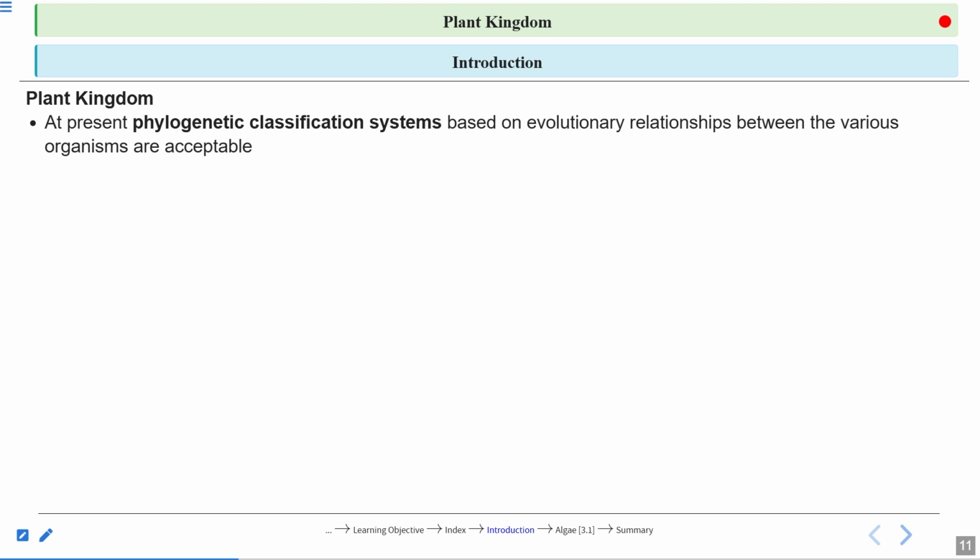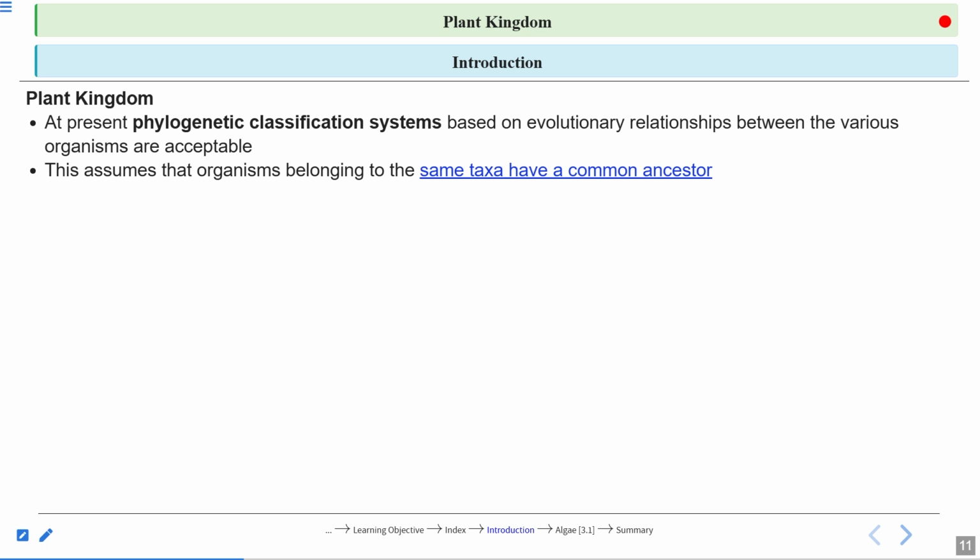In the animal kingdom, we have read all the phyla. We have seen one phylum, second phylum, third. And one thing you must have noticed is the sequence of phyla. Why were the Cnidarians kept after Porifera? Because Cnidarians developed after Porifera. Why was Ctenophora placed after Cnidarians? Because Ctenophora developed after Cnidarians, right? So this shows the phylogenetic classification system.